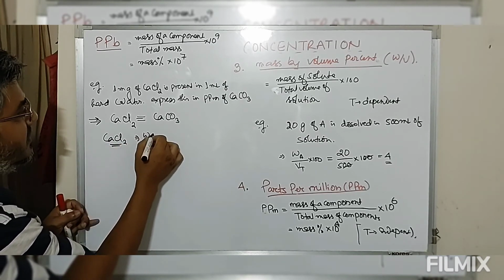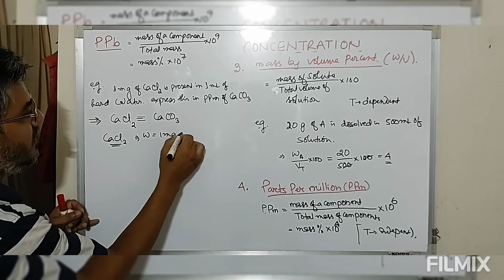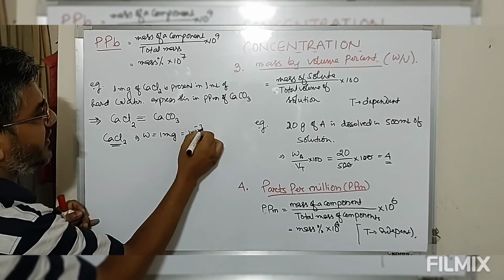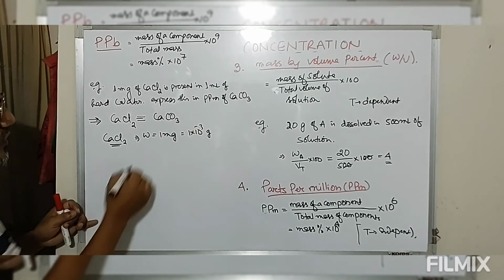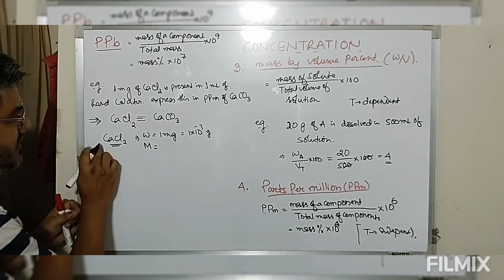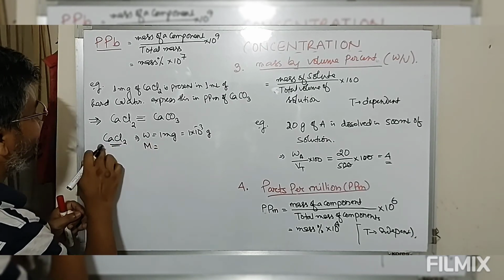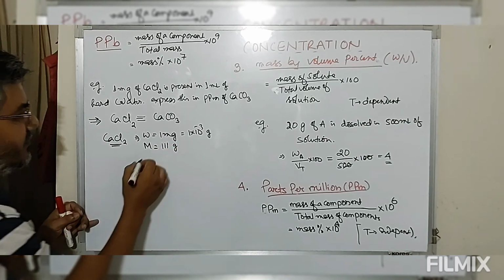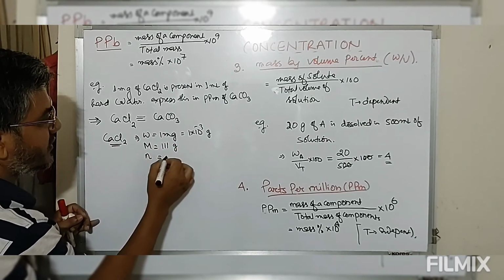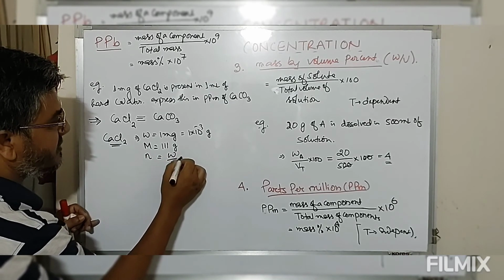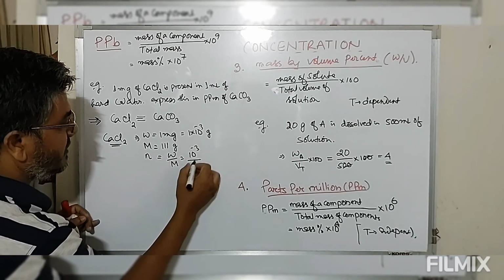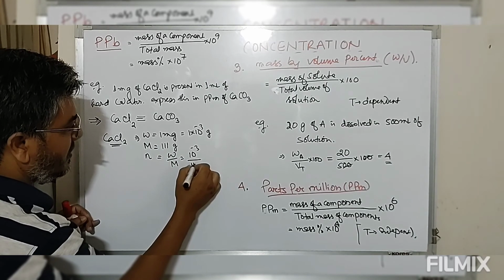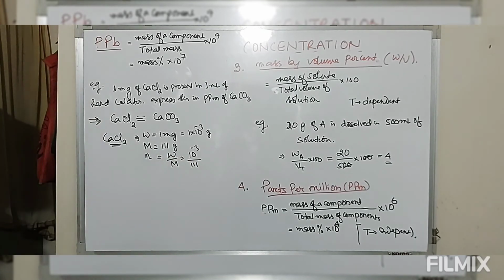Mass is 1 milligram, that is 1 into 10 to the power minus 3 gram. Now we have molar mass of this calcium chloride, that is 111 gram. So we can define the number of moles of calcium chloride, that is mass divided by molar mass, that is 10 power minus 3 divided by 111. This is the number of moles of calcium chloride.